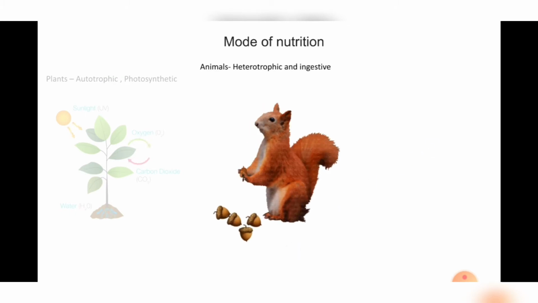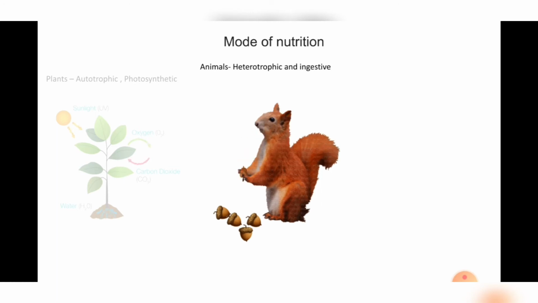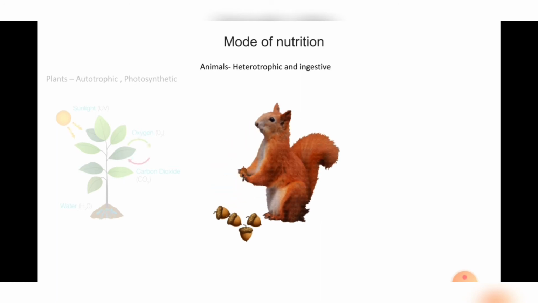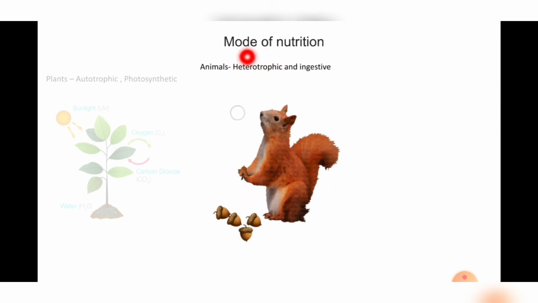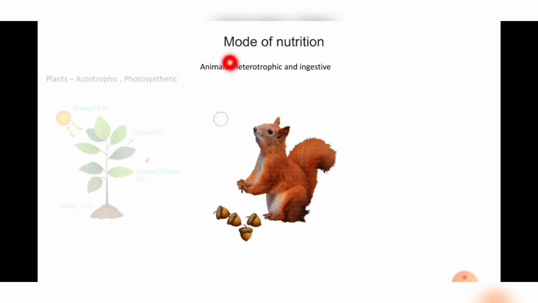Then we have the next type of nutrition. What is this? This is a squirrel. Do they prepare their own food? No. They depend on plants for their food. So what do we call them? We call them heterotrophs. Animals are heterotrophs. So this is another type of nutrition.